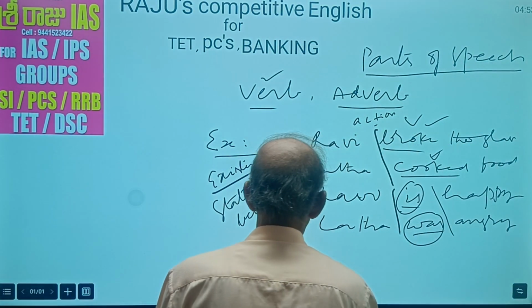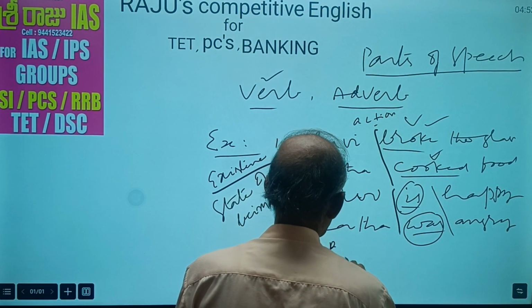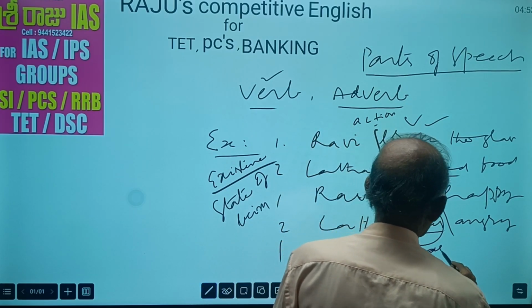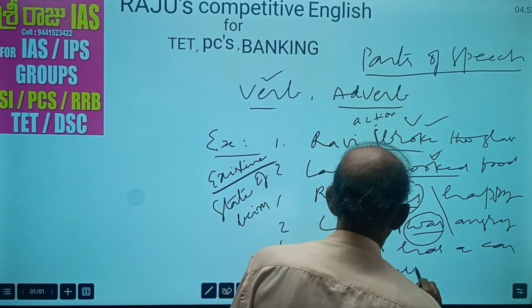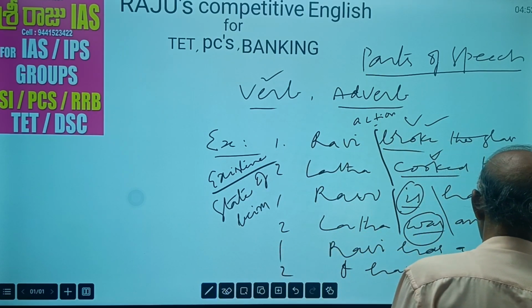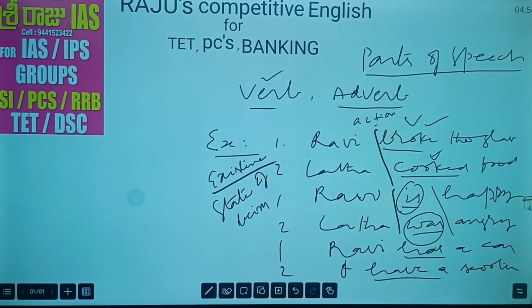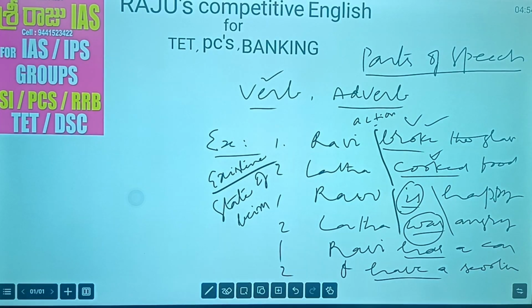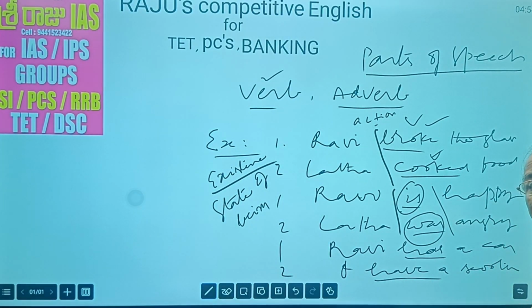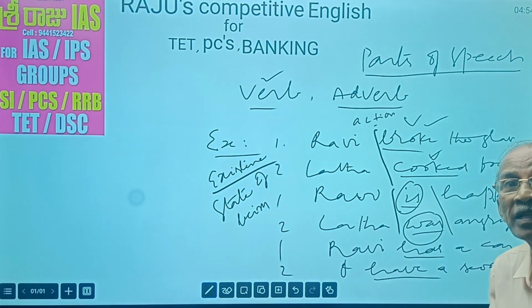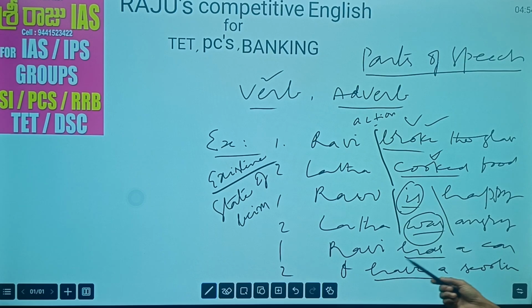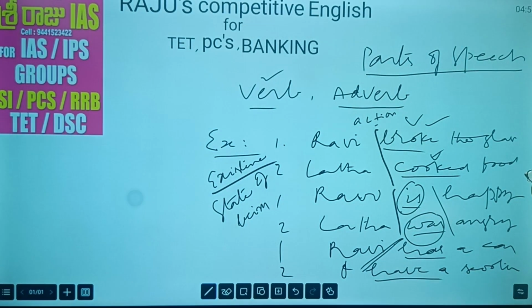And then another one, possession. Ravi has a car. I have a scooter. See here, you observe these two examples. Here, has and have are the verbs. You know very well. Has and have verbs, what do they tell us? They tell us about the possession of the subject. Possession, having something, owning something. Ravi has, I have. Here these two verbs belong to possession.